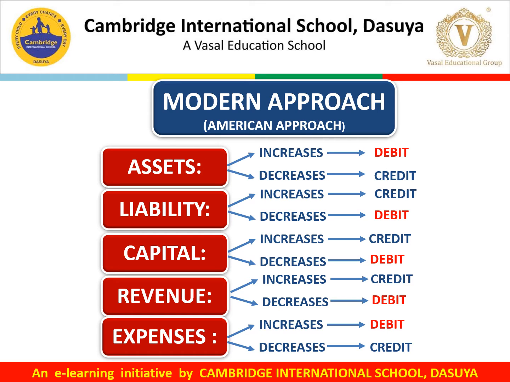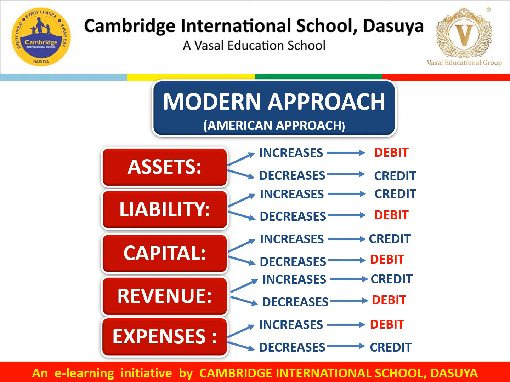Now comes the revenue. Now what is revenue? Revenue is the amount received from the sale of goods and services. So if there is any increase in revenue, it should be credited, or if there is a decrease in the revenue, it should be debited.